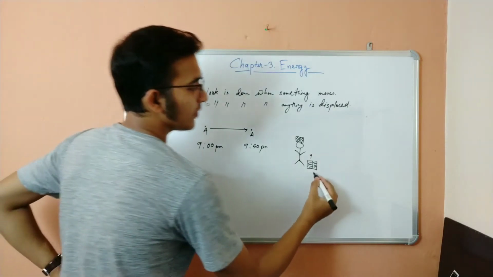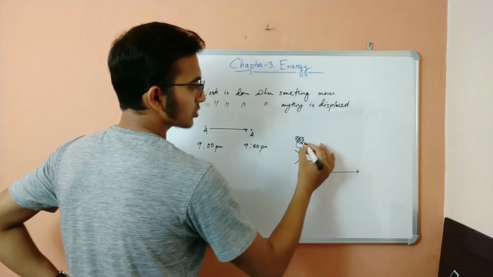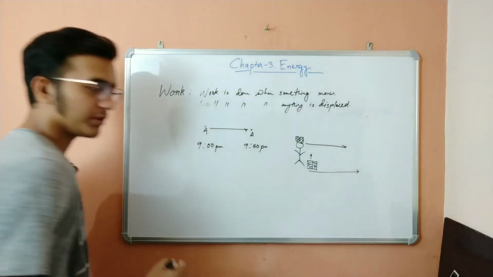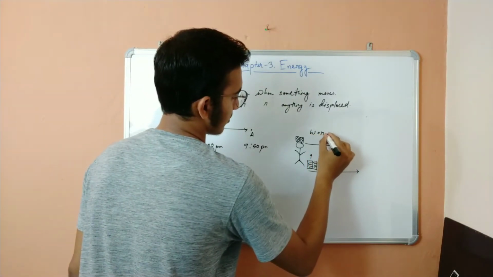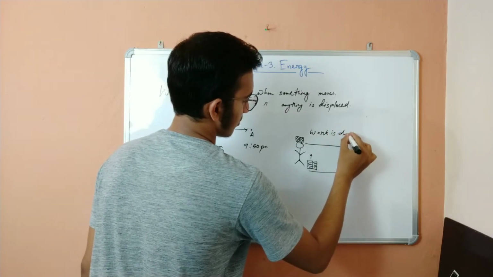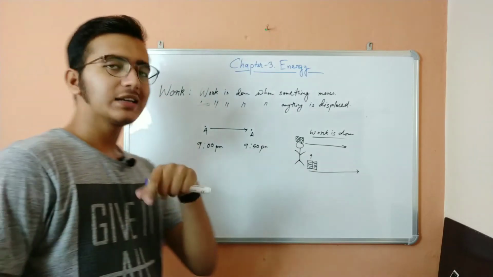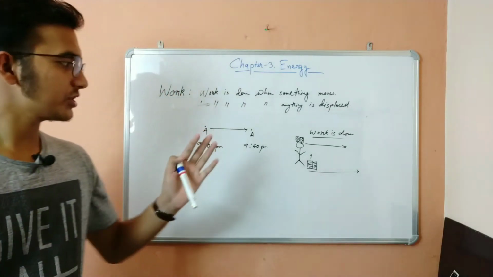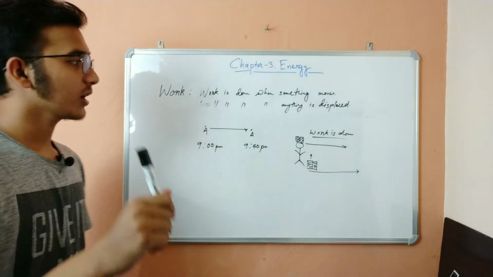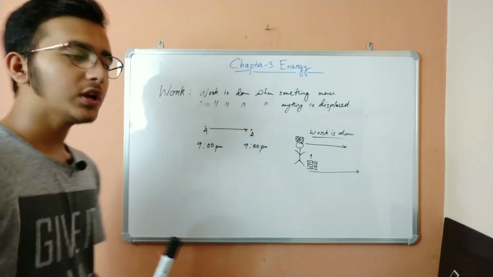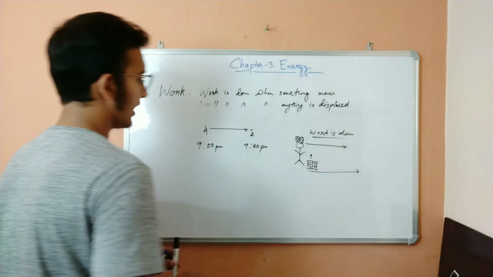But if he moves from this position to this position, the brick is also moving along with him. So when that happens, I'll say work has been done. Until and unless a body moves from one position to another position, work is not done. So work is only done when a body is moved from one position to another position. Simply that is the case.